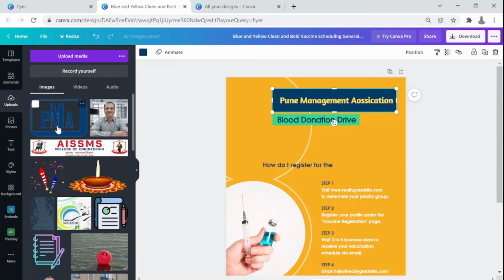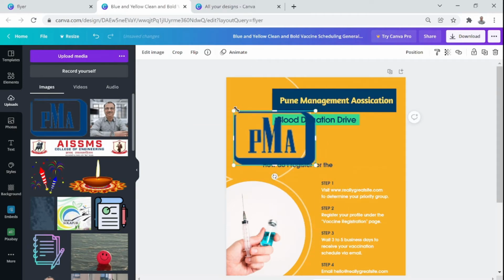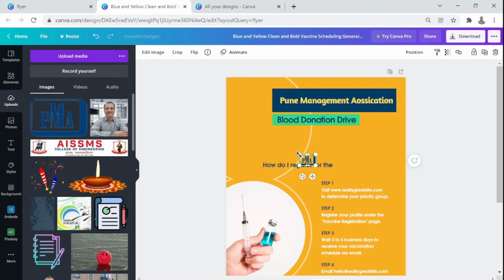Once it is done, you can simply click on this PMA logo here, and you will notice that the logo has been brought to your template, and then you can resize that also. So I am doing this. I have got the PMA logo here.